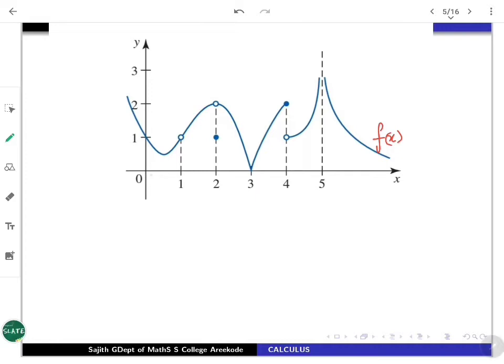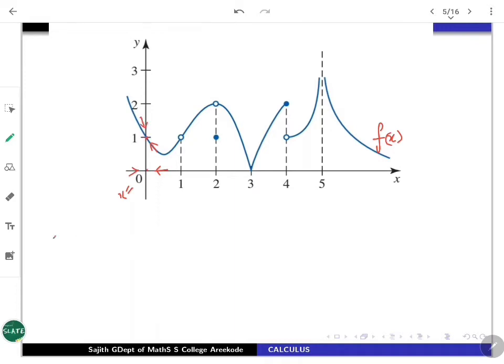Let me take first what happens at 0. At x equals 0, the evaluation is 1. What about the limit? If you are approaching from the right, your curve will go along this direction. If you are approaching from the left, the curve will come down like this. So it merges with 1.